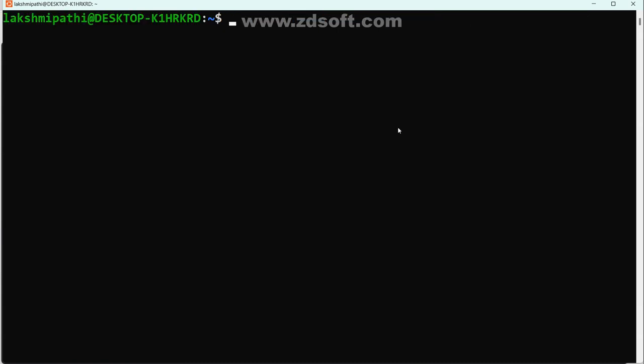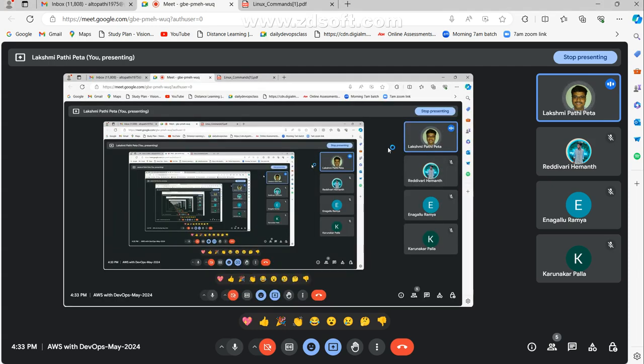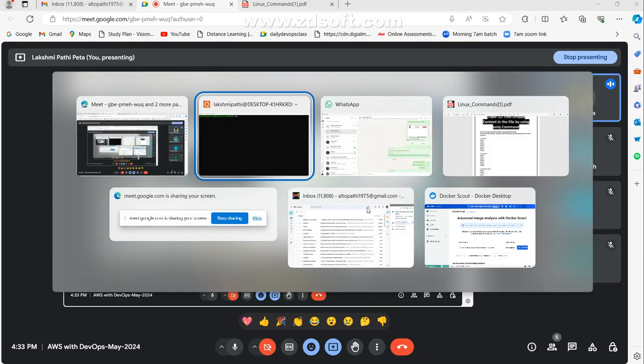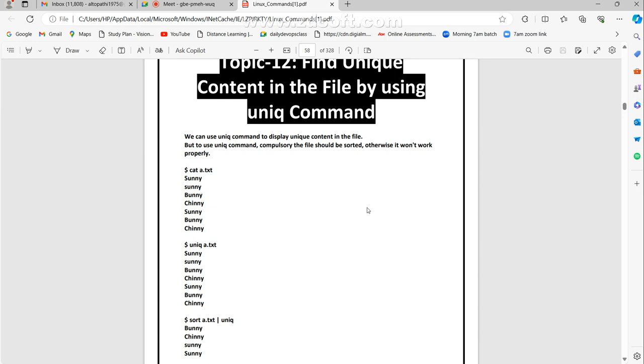Now check it according to our document. Actually, today we are entering into finding unique content in a file by using the uniq command. Unique, U-N-I-Q, the uniq command.